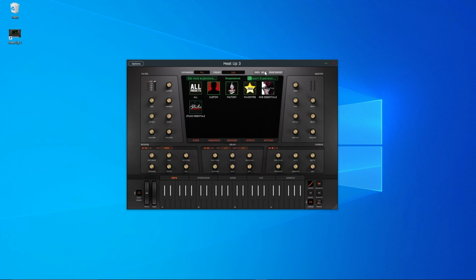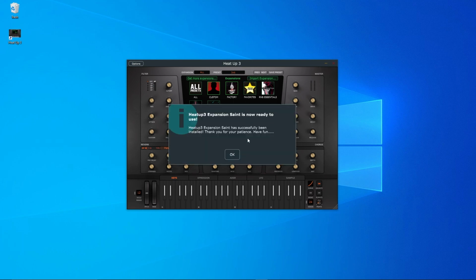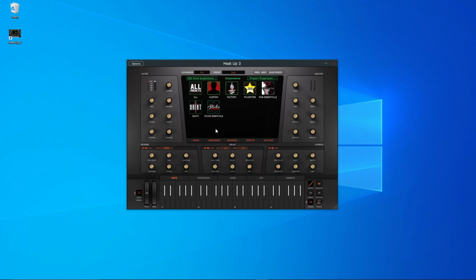This progress bar will give you an idea of how long it will take for the expansion pack to be imported. Once the import is done, you will get notified. Now you will see that the expansion pack has been added to Heatup3, and you can access the presets by clicking the expansion icon or the All category.